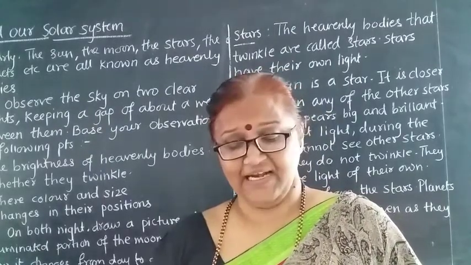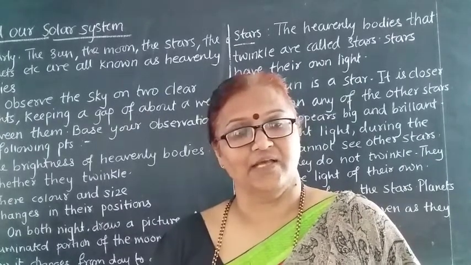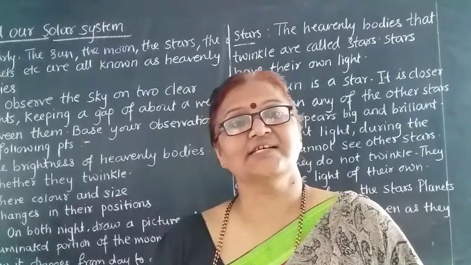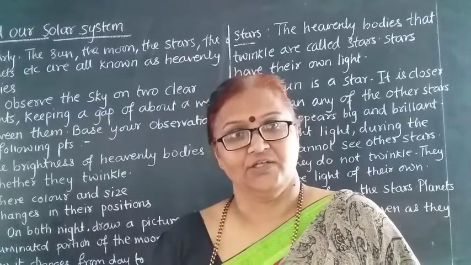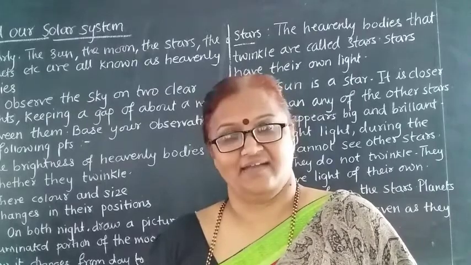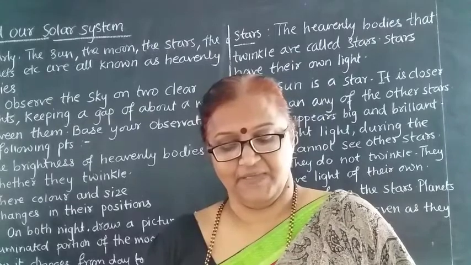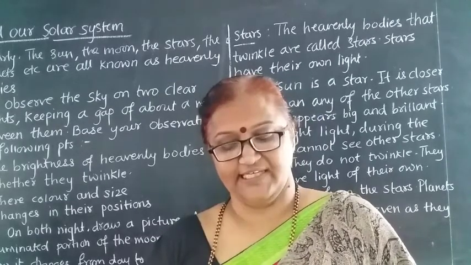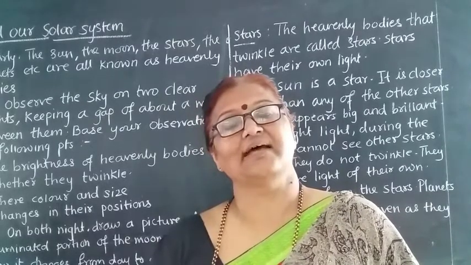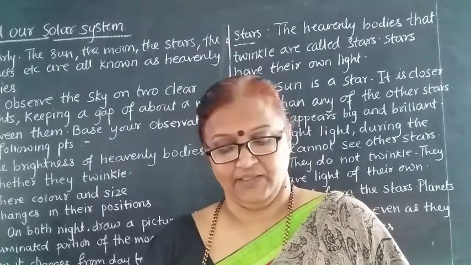Then see, compared to the sun, other heavenly bodies in the solar system are much smaller. The moon is closest to the earth. That is why it appears so big, even though it is smaller than the sun. It appears so big as it is closest to the earth.